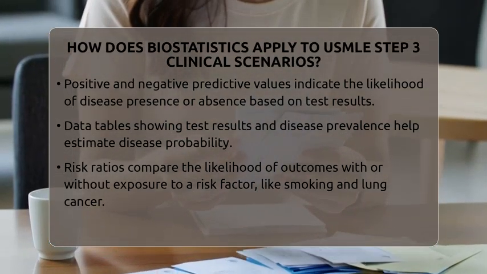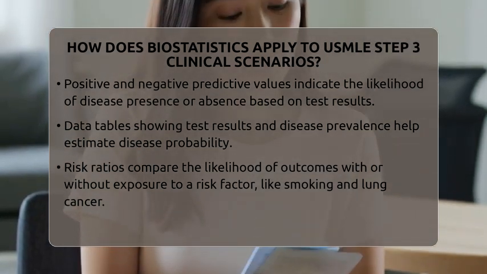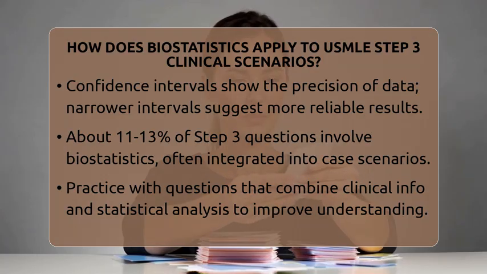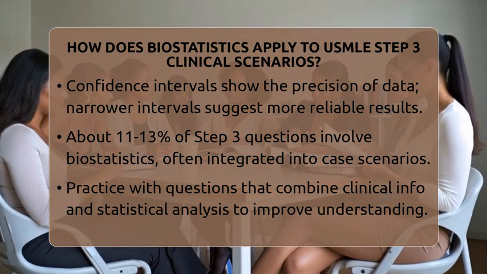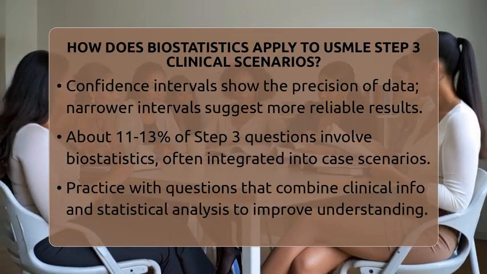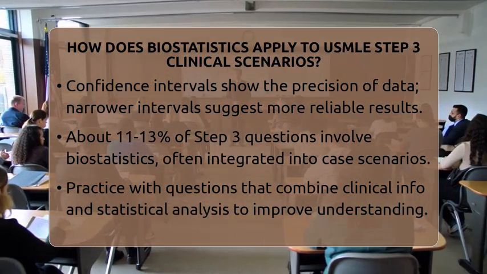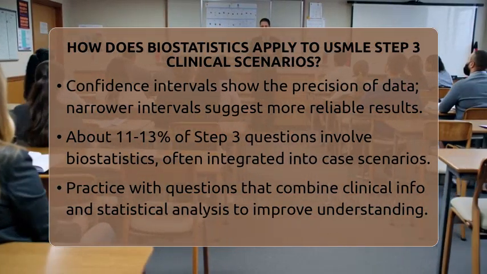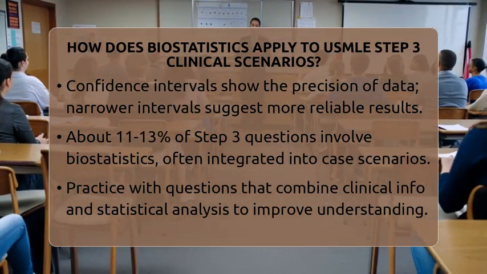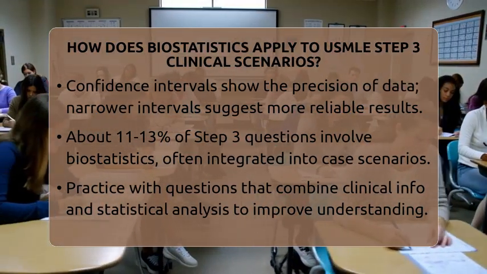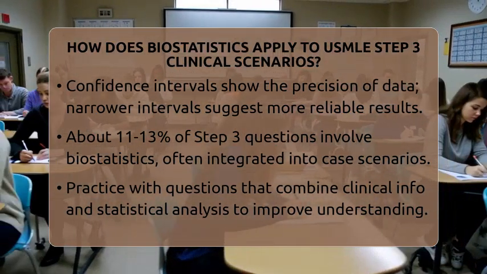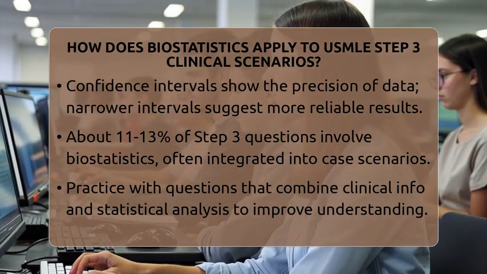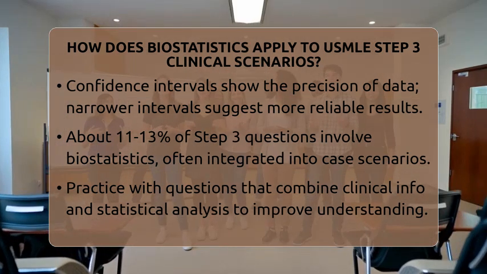Another key concept is risk ratios, which compare the chance of an outcome with and without exposure to a risk factor. For example, if smoking increases the risk of lung cancer, the risk ratio quantifies how much higher that risk is. Confidence intervals are also used to show the range within which the true value likely falls. A narrow confidence interval indicates more precise data, which can influence your clinical decisions. In the exam, you might be asked to calculate or interpret these values to decide if a treatment is effective or if a diagnostic test is appropriate.